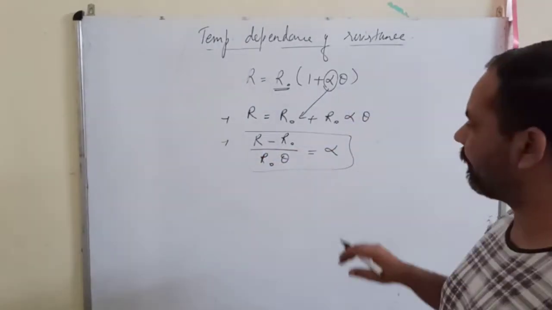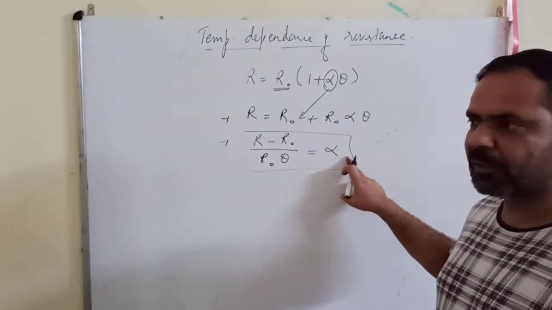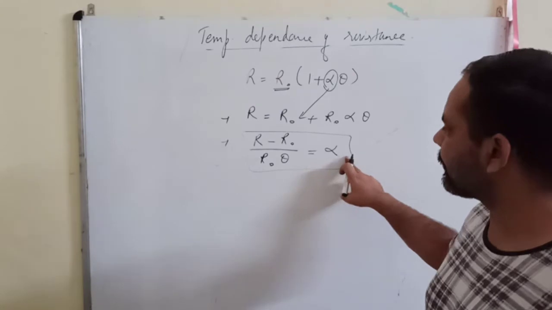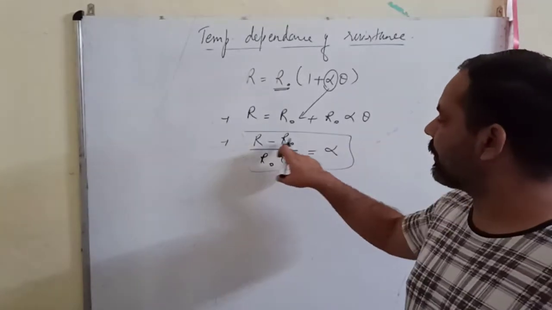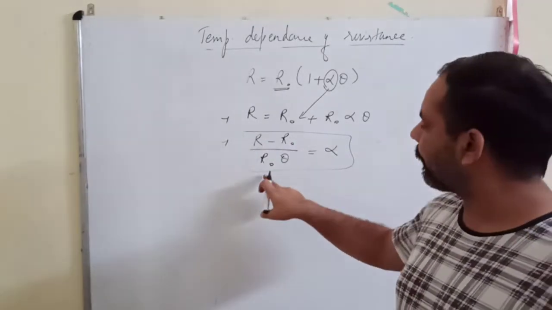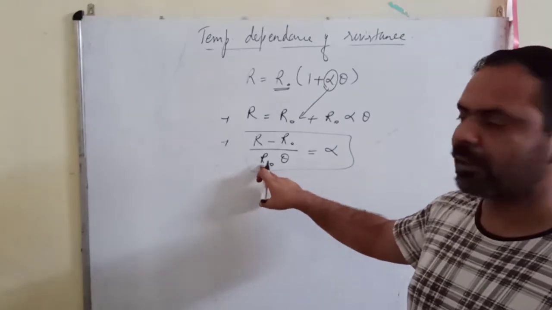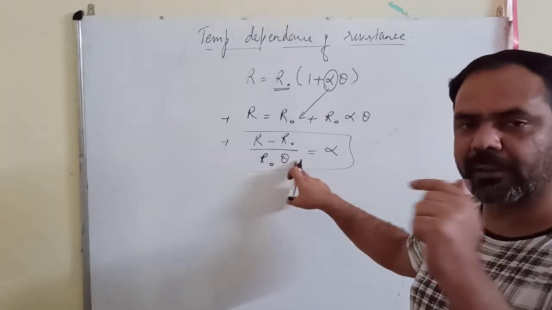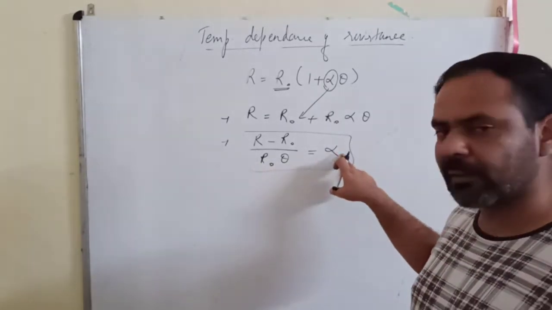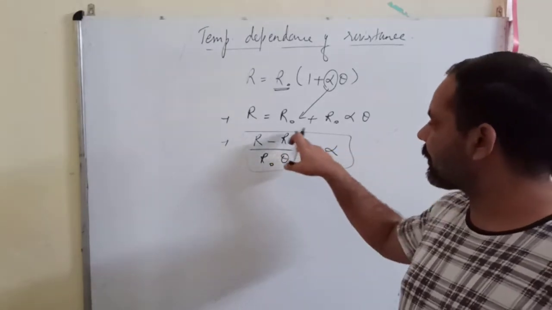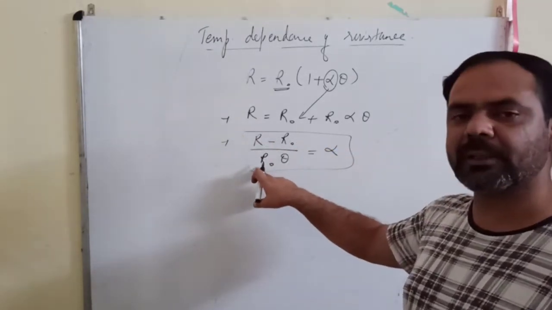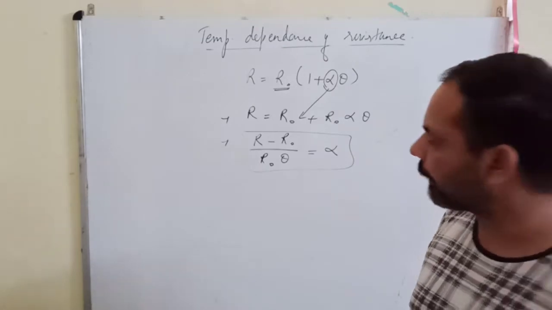So what can be the definition? The temperature coefficient of a conductor is defined as the change in resistance per unit original resistance per unit rise in temperature.